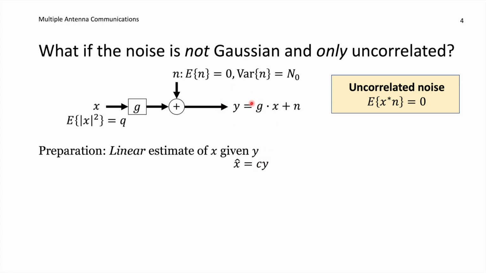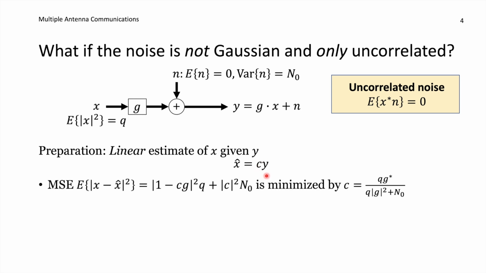Suppose that we are receiving y, and we would like to compute an estimate at the receiver side of x. We are not caring particularly about the capacity right now, but just estimation theory. So in addition, say that for a given y, we would like to compute a linear estimate of x. So our estimate x hat should be a constant that we will find multiplied with y. What would be a good value of this constant?